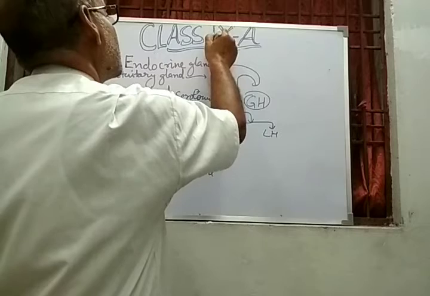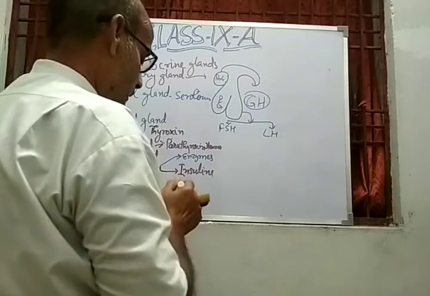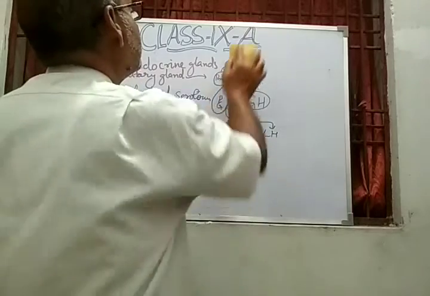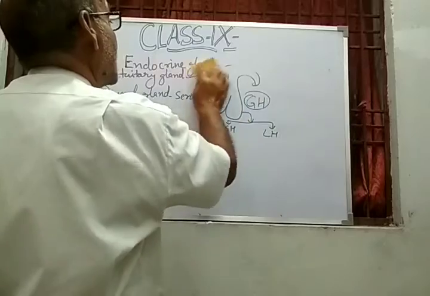This video is going to continue with the chapter that is the animal tissue.